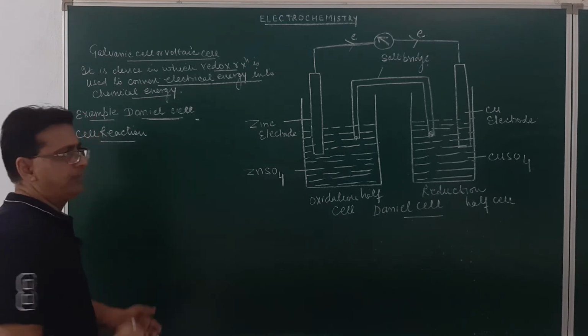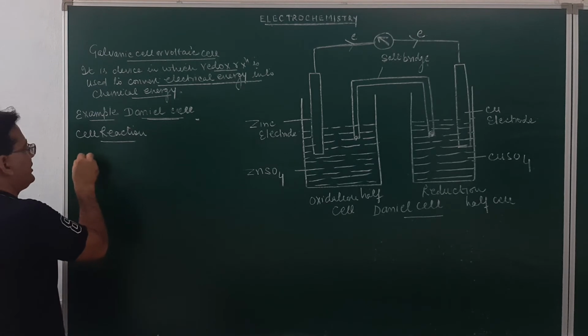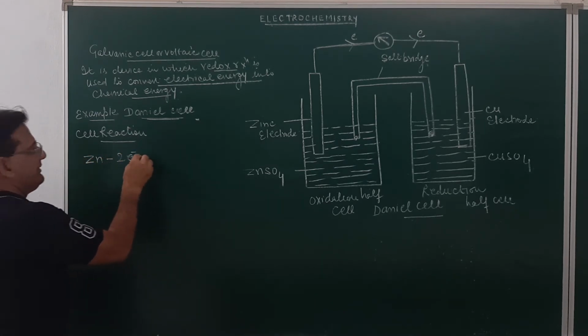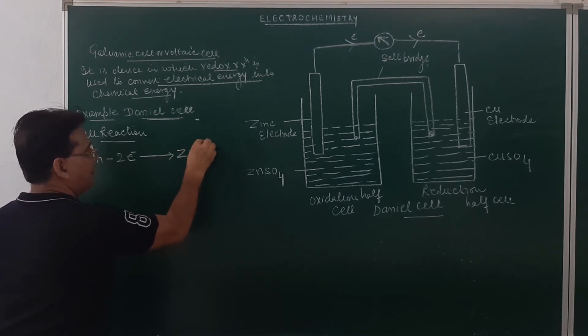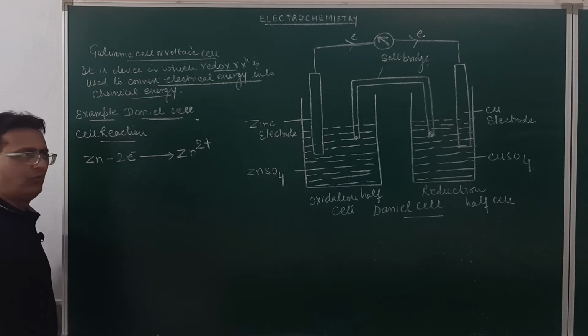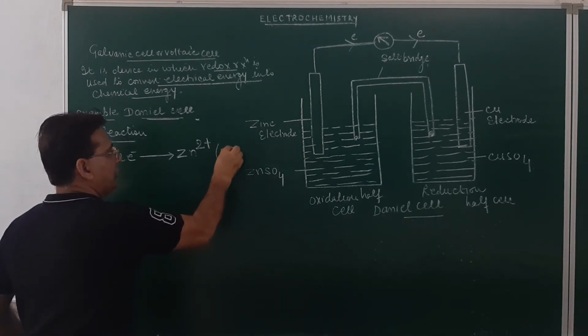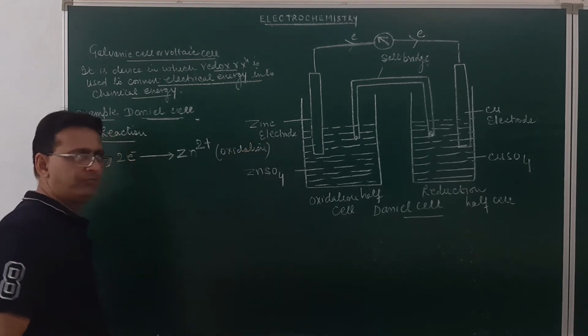You may see over here, zinc is undergoing the process of oxidation. So, zinc will be losing 2 electrons, and when zinc loses 2 electrons, it will result in the formation of a zinc ion. What reaction is this called? It is called an oxidation reaction, and this will be the oxidation half cell reaction.